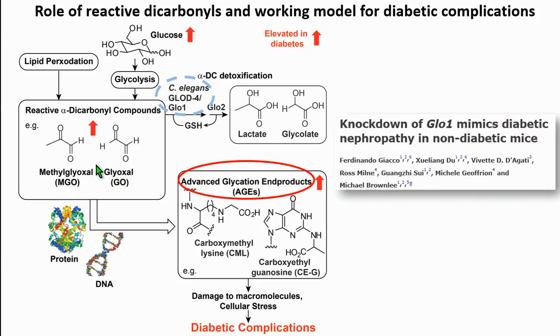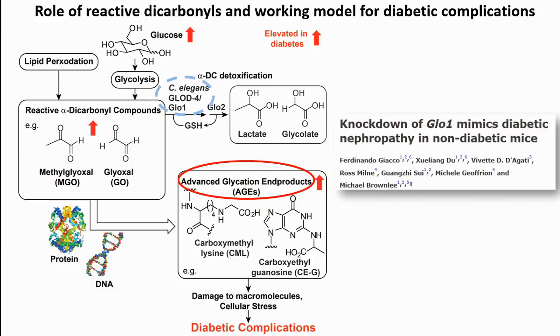glyoxal. These reactive alpha-dicarbonyl compounds are actually 200 to 50,000 times more reactive than glucose, and they are potent glycating agents. As a result, they can irreversibly modify macromolecules such as proteins, DNA, and lipids, giving rise to a class of compounds known as advanced glycation end products, or AGEs, which have been implicated in a plethora of diseases, including diabetic complications.